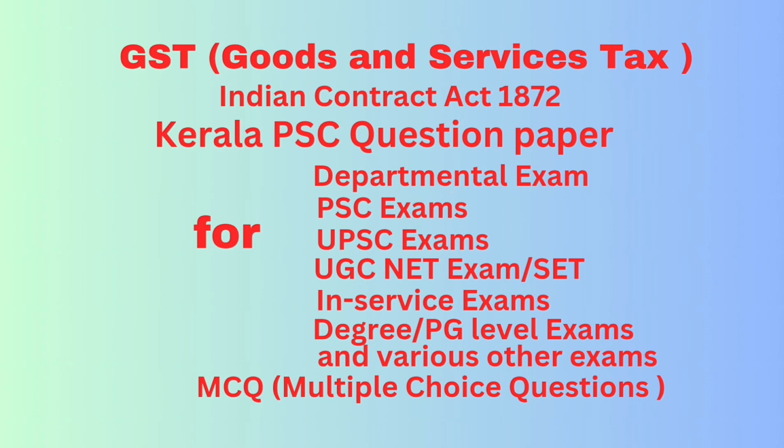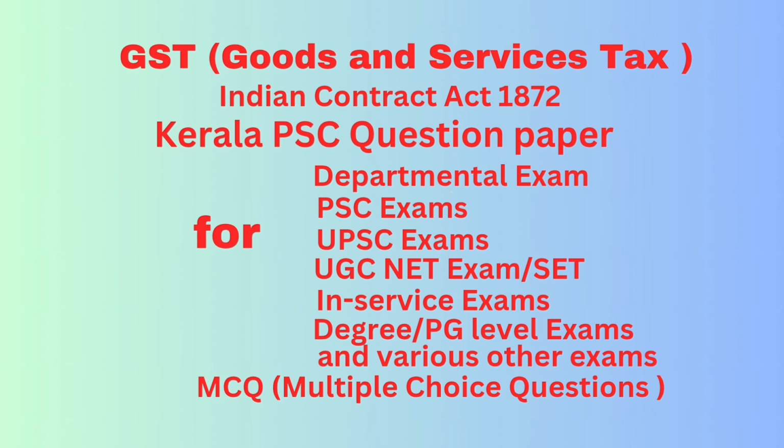Question number 22. Which section of the CGST Act 2017 prohibits an unregistered person from collecting any tax? Answer, section 32.